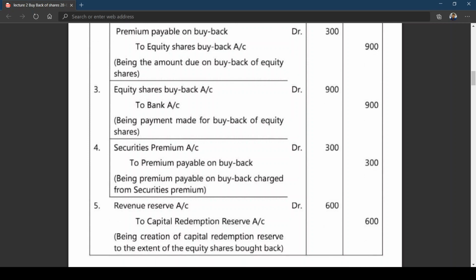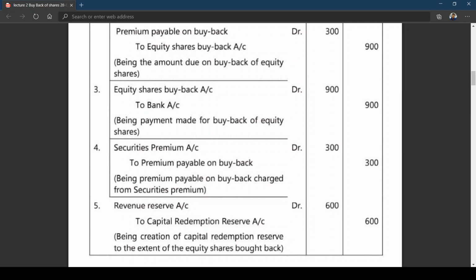Then we have discussed that whenever you are going for buyback of shares out of free reserves, the nominal value of buyback shall be transferred to capital redemption reserve by adjusting to revenue reserve. In the problem, we got sufficient revenue reserve.